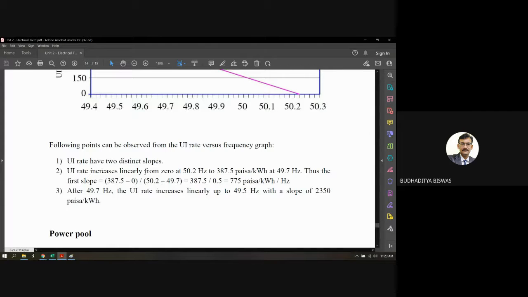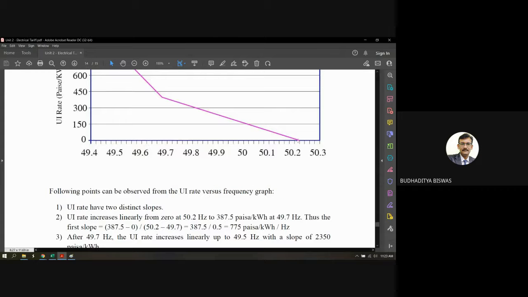The UI rate increases linearly from 0 at 50.2 hertz. You see this is 50.2 hertz, and this is where the UI rate starts, because when the frequency is at the nominal value, no extra or reduced amount will be paid for the interchange. Whatever the unit, whatever the tariff, the grid pays on that basis. Whatever energy you supplied, you are paid at that unit rate. Now this extra and lower amount is based on the frequency of the grid.